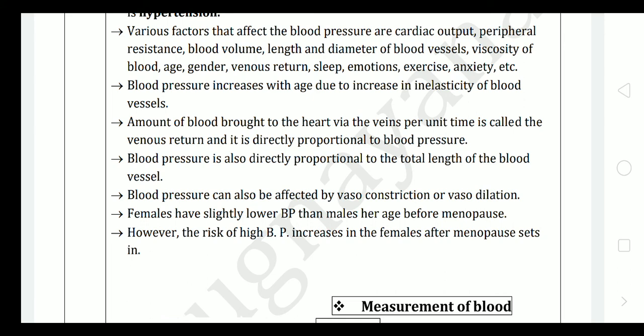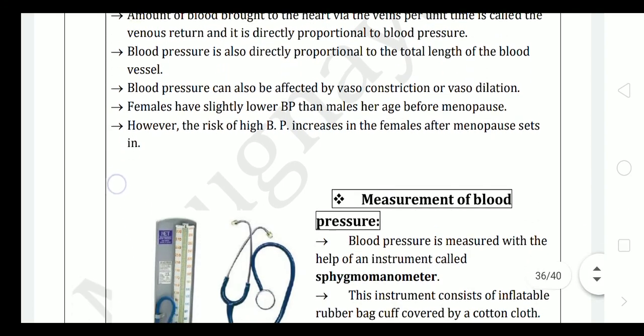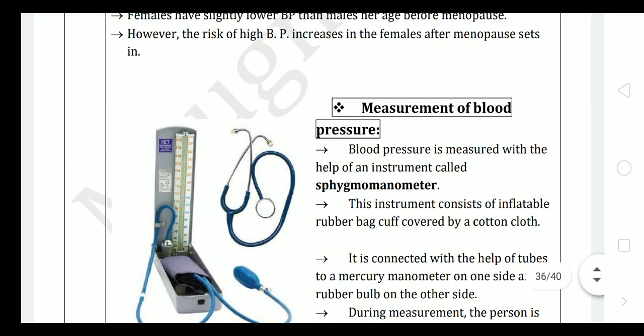Blood pressure can also be affected by vasoconstriction or vasodilation. Vasodilation is the extension of the diameter, and vasoconstriction is the decrease in the diameter of the blood vessels. Females have slightly lower BP than males of their age before menopause. However, the risk of high BP increases in females after menopause sets in.